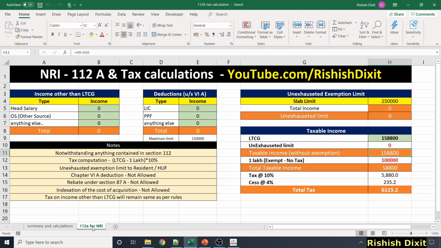So what I did, similar calculations I have for the NRI. In this video, I have not taken anything for salary or deductions. Here I have capital gain as 158800, and because you are NRI, you won't get the unexhausted exemption limit benefit. Whatever capital gain you have, you subtract 1 lakh, then your total taxable income would be 58800, and you pay tax at the rate of 10%, which would be 5880. Then in the final computation, you need to provide cess at the rate of 4%, so that would be 235.